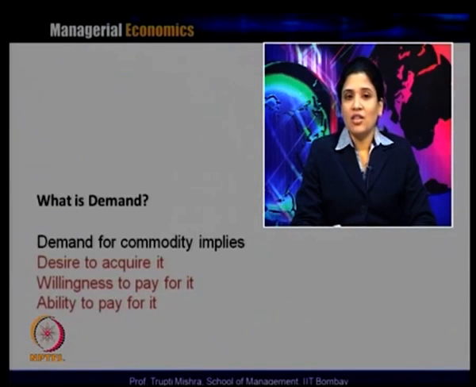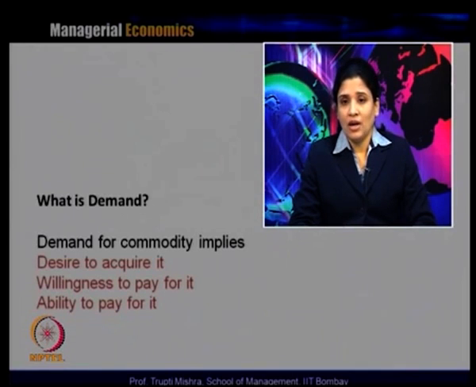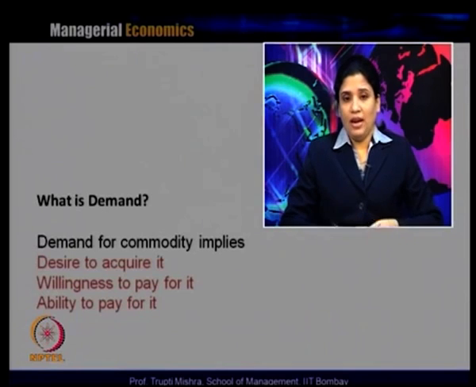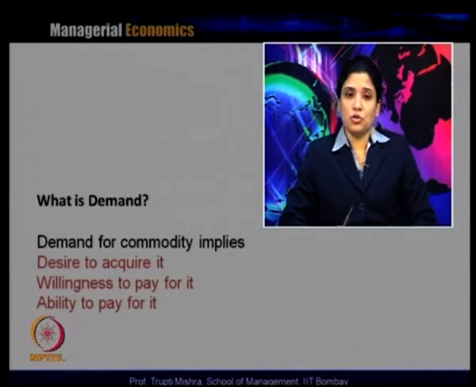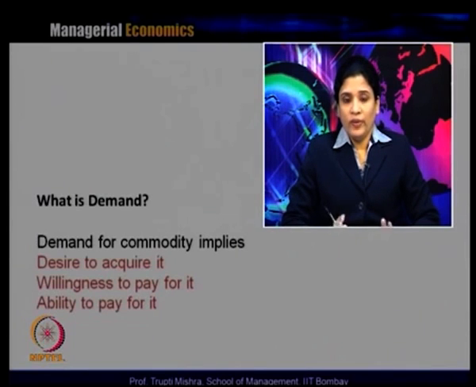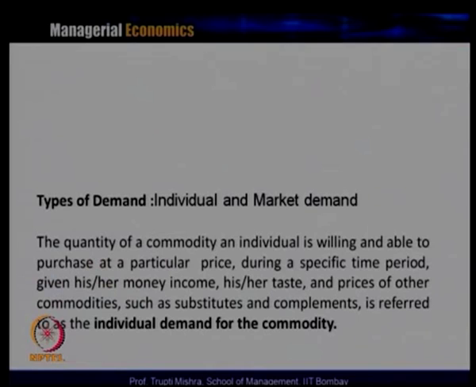If the consumer has no willingness to pay for it, then again it cannot be part of demand. And if the consumer has no capability in terms of money, or is not able to pay for the product, then again it cannot be considered demand. So demand for a commodity implies that the consumer has the desire to acquire it, willingness to pay for it, and the ability to pay for it.